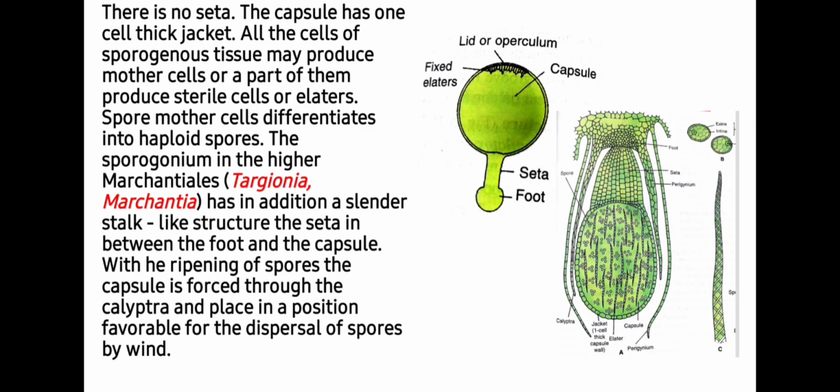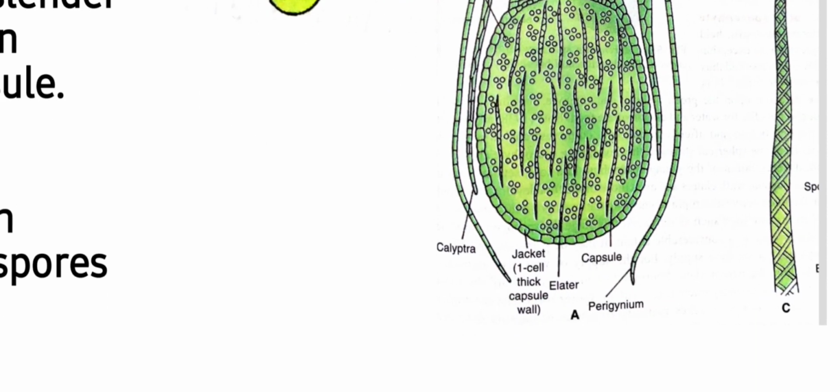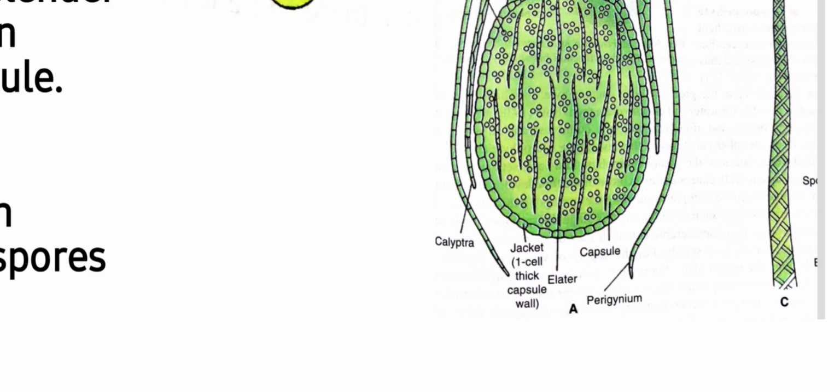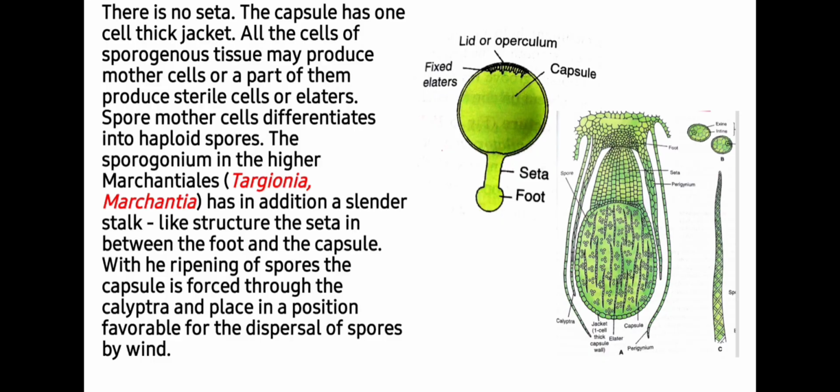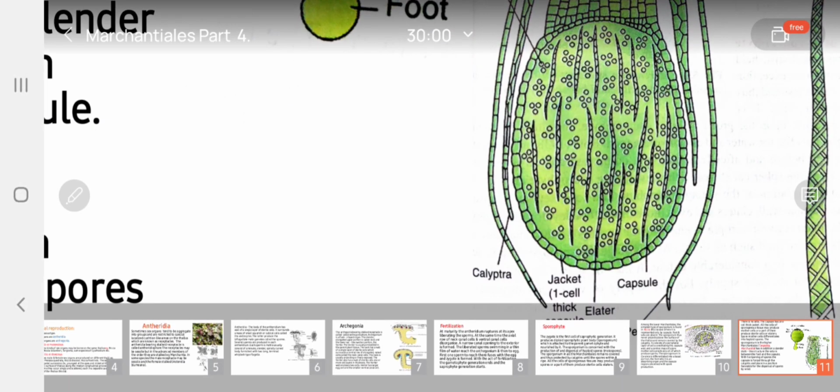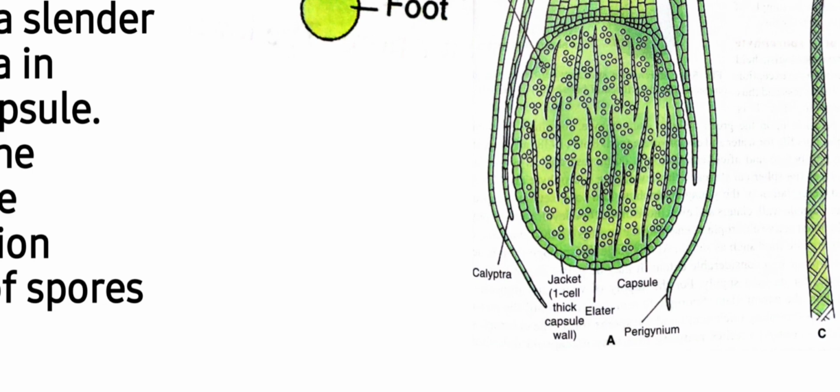With the ripening of spores, the capsule is forced through the calyptra and placed in a position favorable for the dispersal of spores by wind. So you can see at maturity, calyptra will rupture and it is ready to expose spores as well as elaters for the hygroscopic movement.